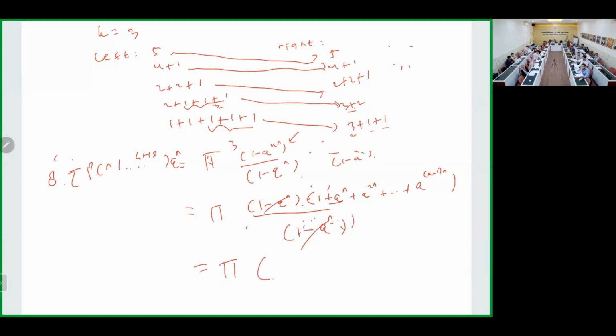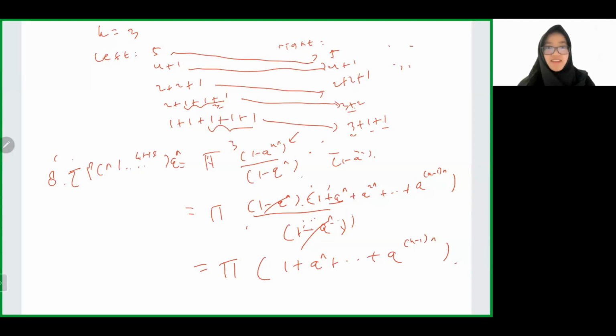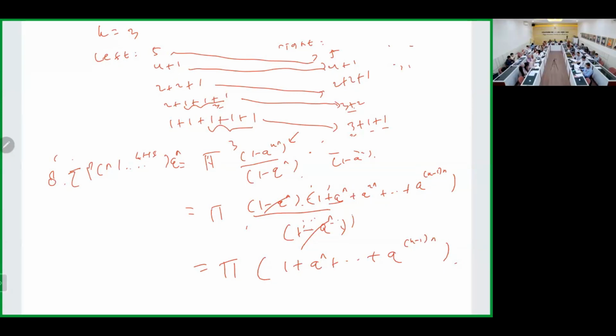And then we have 1 plus q to the n plus up to q to the (k minus 1)n. Yeah, that's okay. So that's another idea to prove number 8 using the generating function.